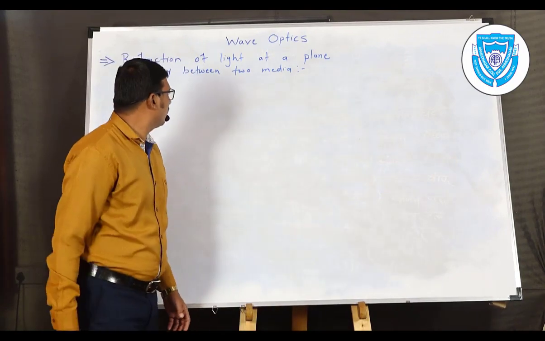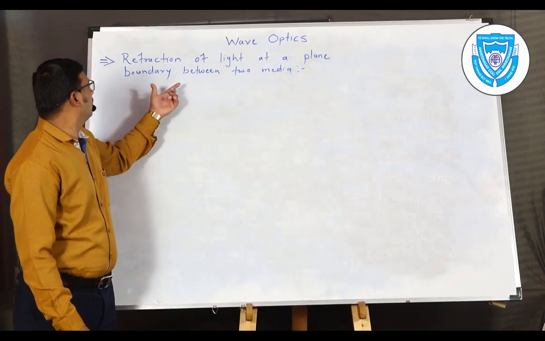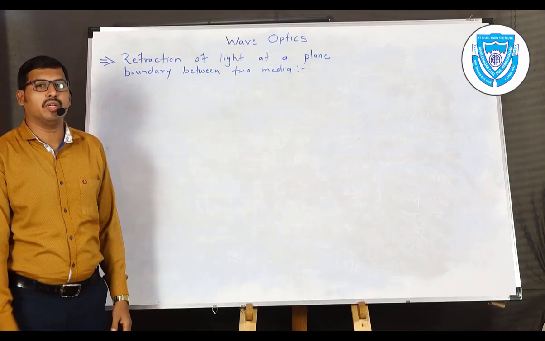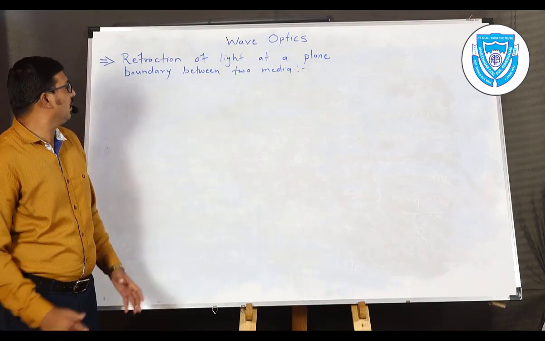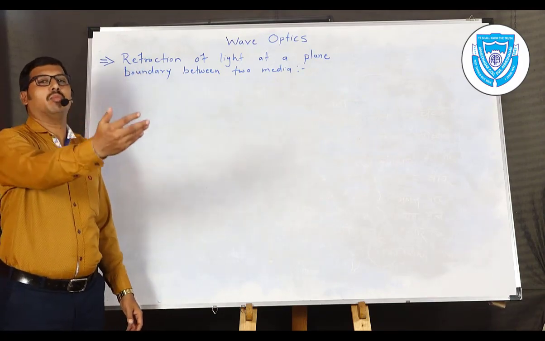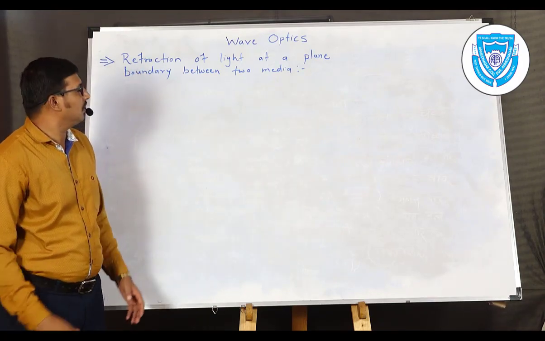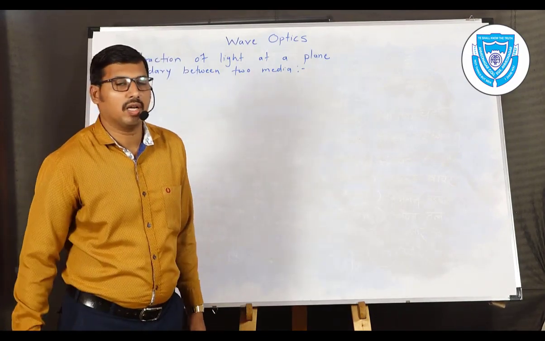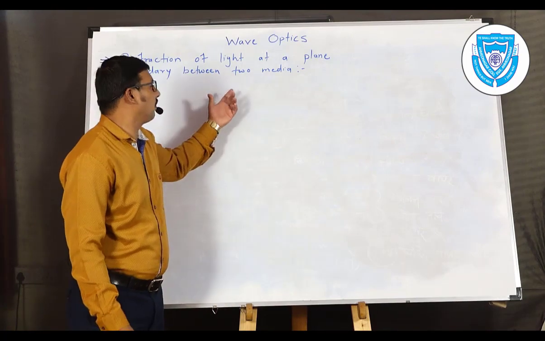Afterwards, in this lecture we begin with the refraction of light at a plane boundary between two media. We already know the phenomenon of refraction, in which light enters from one medium to another medium, and there are corresponding laws. So the law we are going to verify using Huygens wave theory of light.